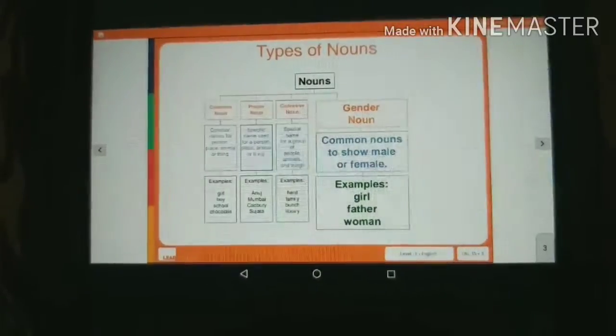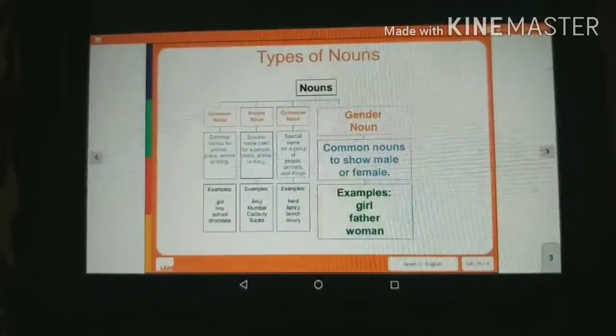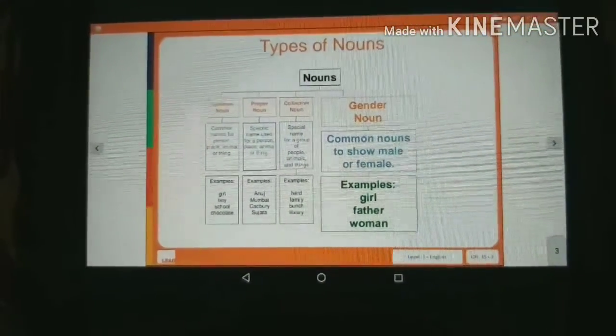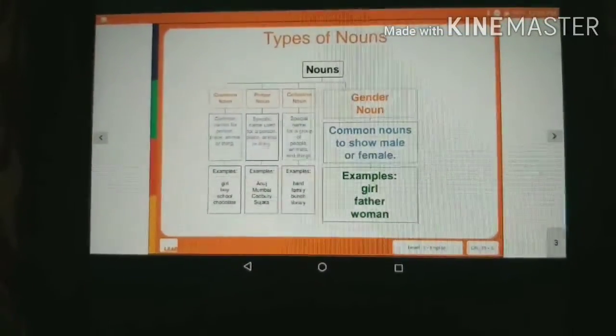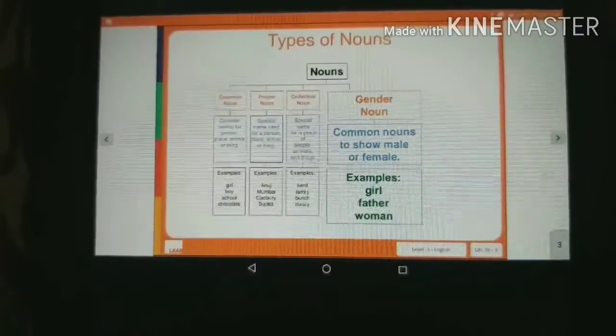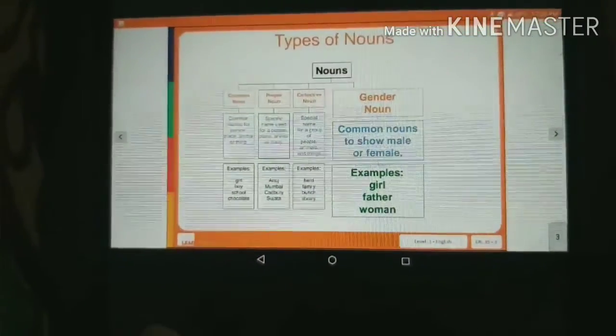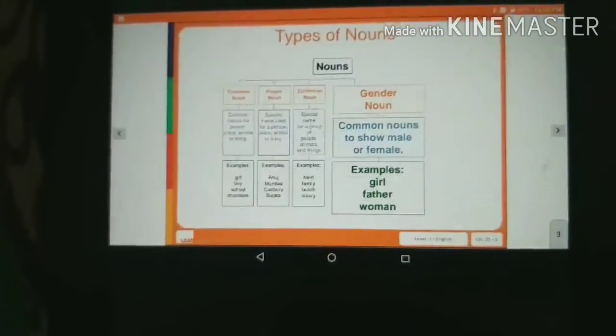Examples: girl, father, woman. We have already discussed the other nouns, that is common noun, proper noun, and collective noun. Now we are going to look at what we mean by gender noun. Now let us look at some examples of gender nouns.